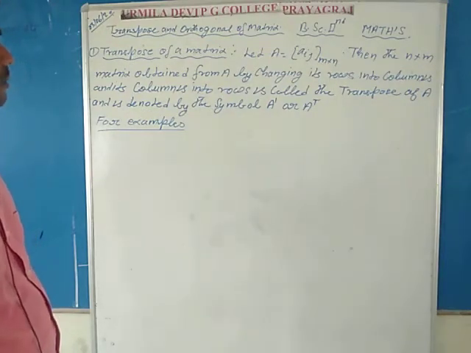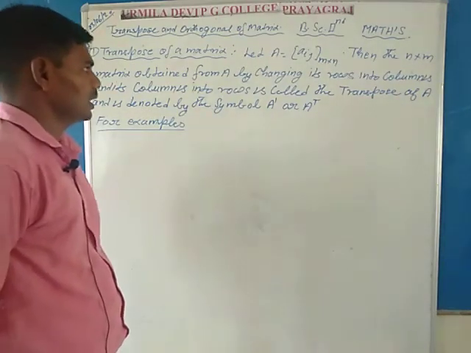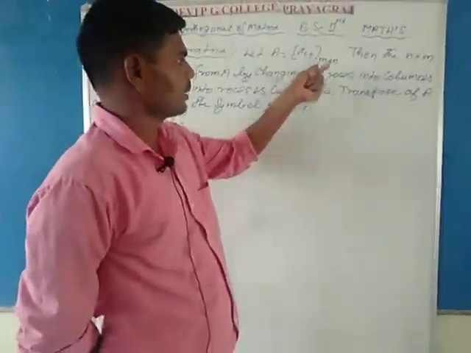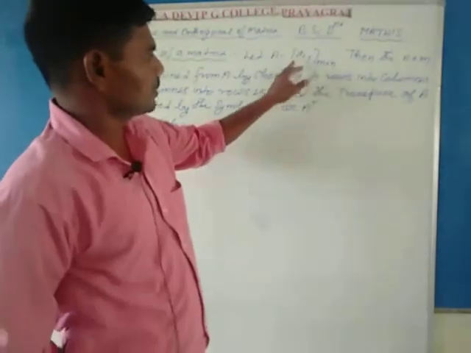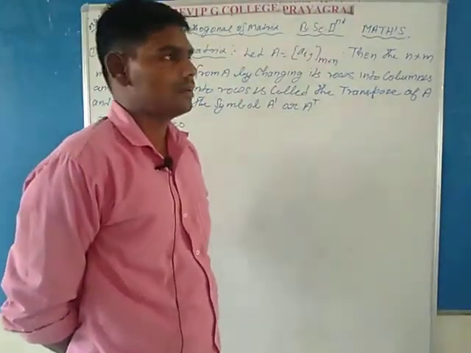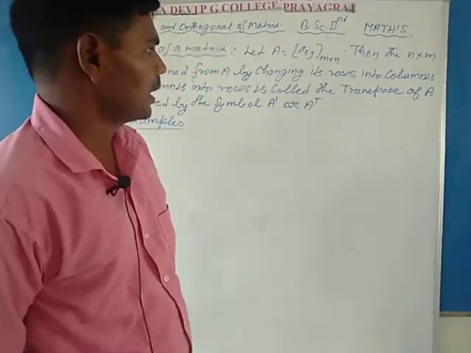The definition of transpose of a matrix: let capital A be equal to [Aij] of order m by n. Here the symbol Aij is the element of the matrix A whose order is m by n.